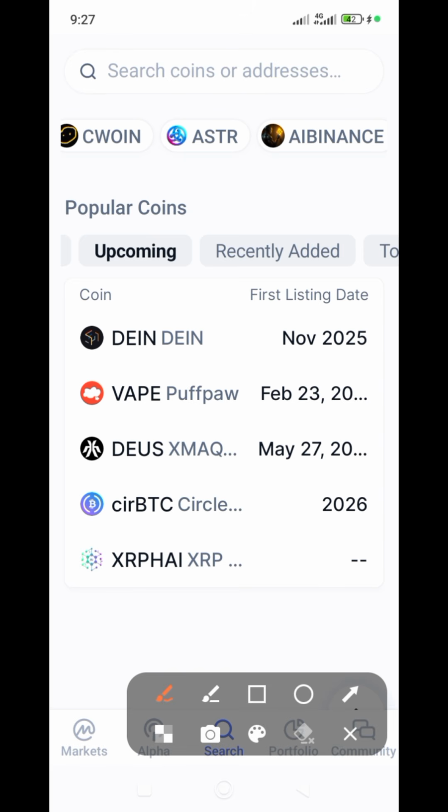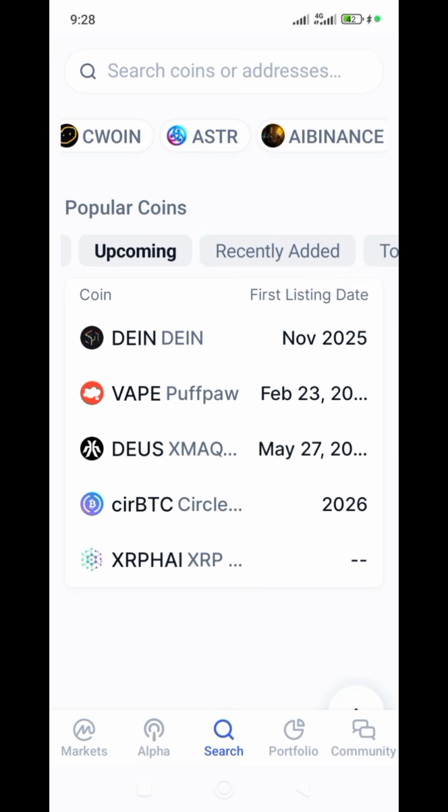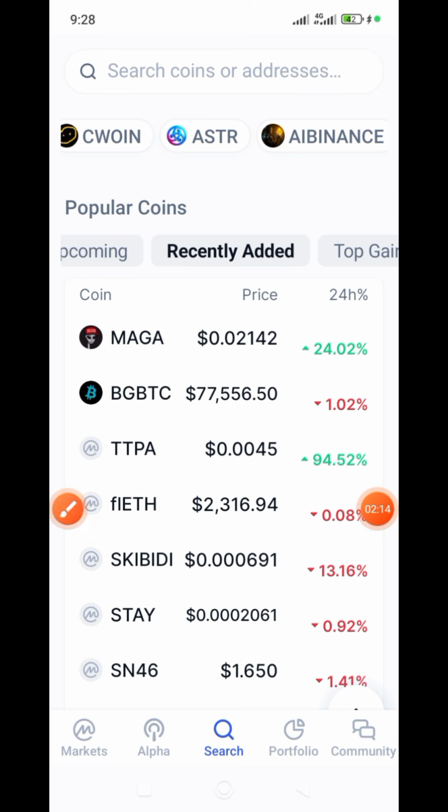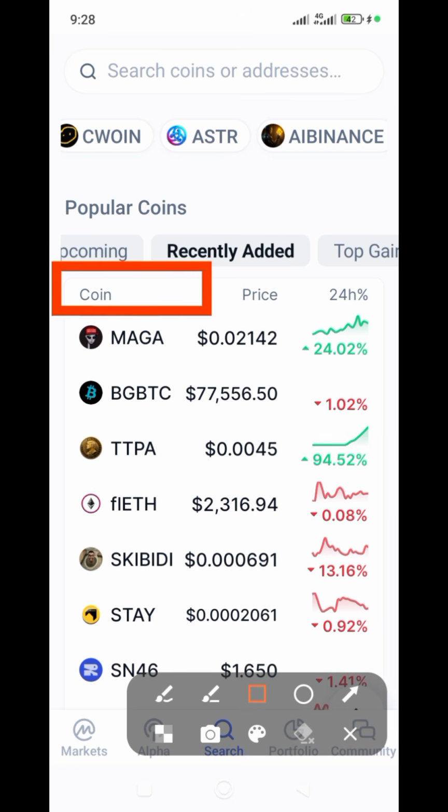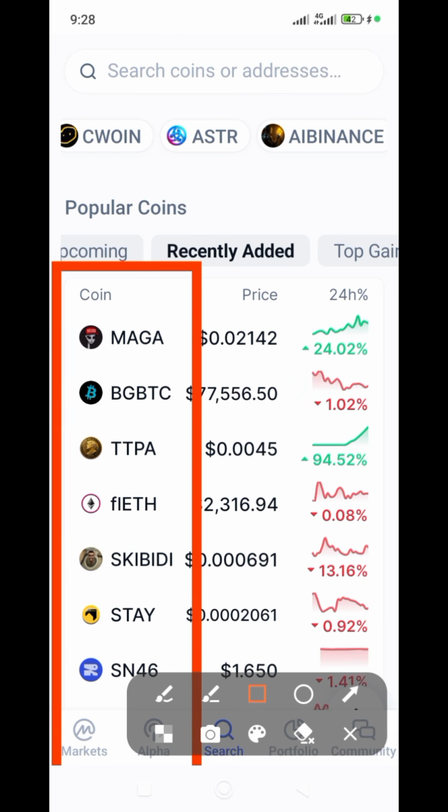You check out this one, recently added. These are tokens that are recently added to CoinMarketCap, maybe within 10 minutes ago, 1 hour ago, 2 hours ago, 4 hours ago, you know. If you click on this recently added, you will see a lot of the tokens here that are recently added. See them here. Go down, scroll down, you see the MAGA, BG, BTC, TTPA, and the rest of them, okay.